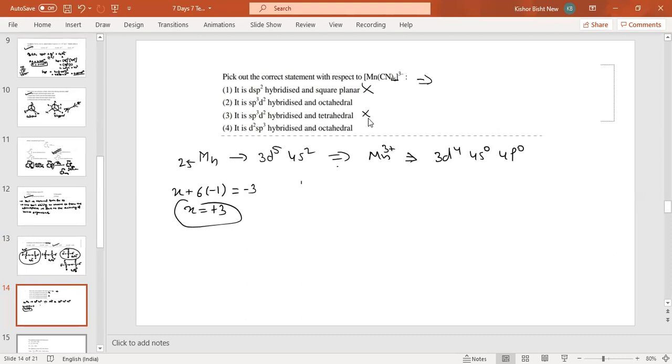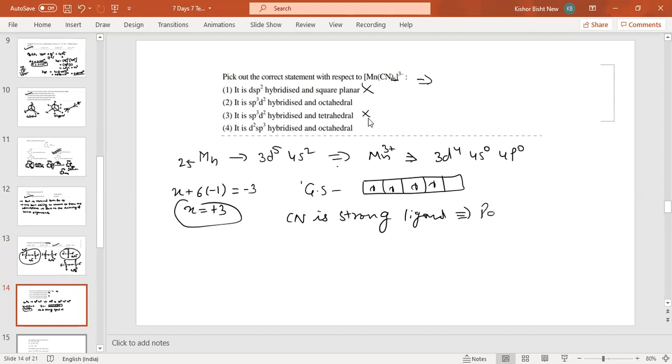Now see the ligand. The d is 4, ground state. 1, 2, 3. Now again you see CN is a strong ligand. Strong ligand, so you will pair the electrons.